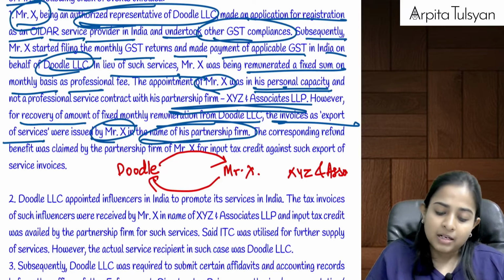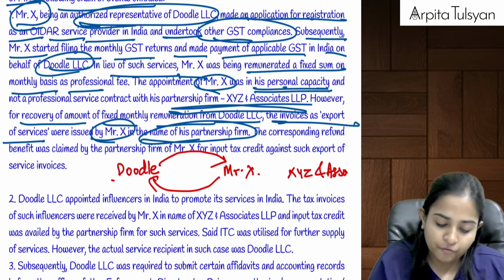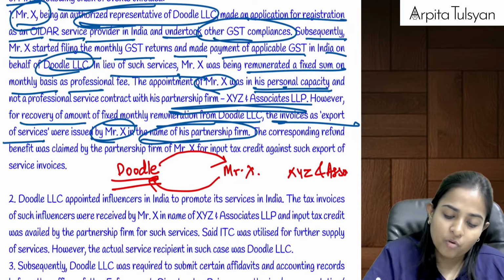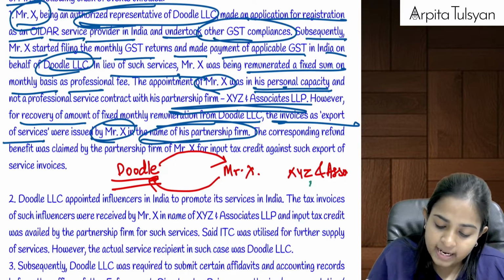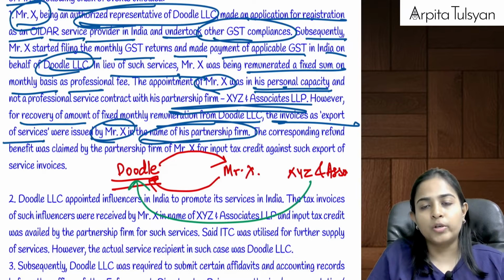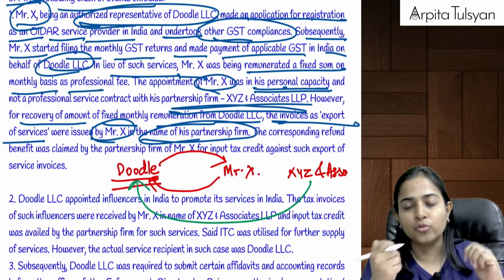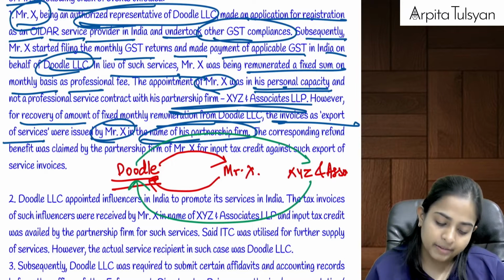But now what Mr. X has done is, because it wanted to take the remuneration from Doodle, what it did was it issued the invoice. Okay, XYZ and Associates issued the export of services invoice to Doodle as if it was exporting some service to Doodle and for which Doodle is required to make the payment. This is what they did.